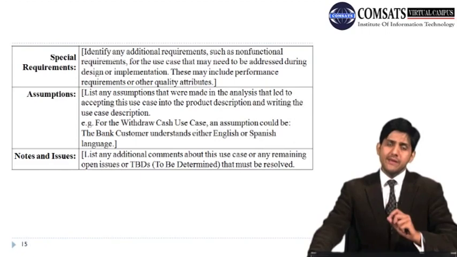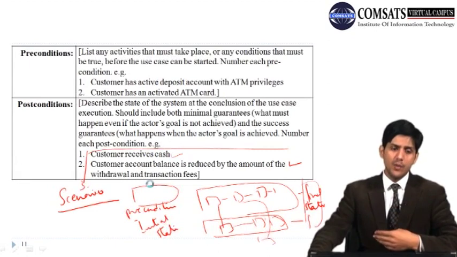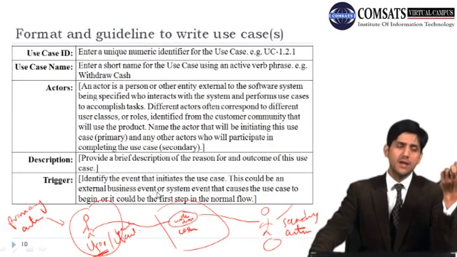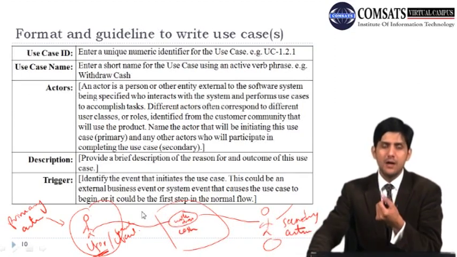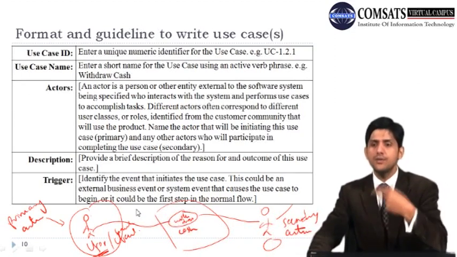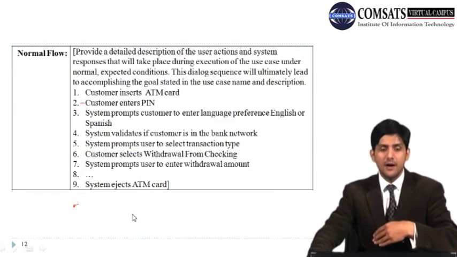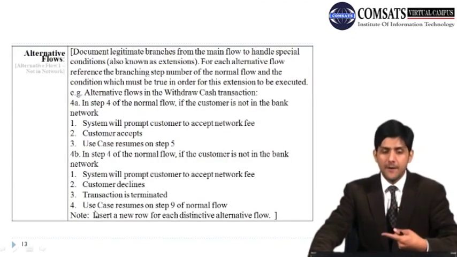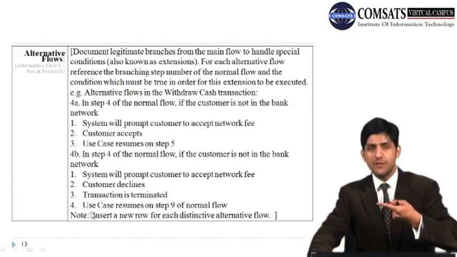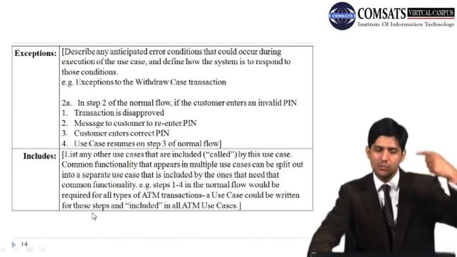Okay, so just to quickly recap, what are the things that you can have in a use case text? Starting with the use case ID, you can have the use case name, and a list of actors where you identify who is the primary actor who initiated this particular interaction. Then you write a brief description. Then you mention the trigger, that is how this use case would actually start. You mention some preconditions and postconditions. You mention the normal flow of events, and you mention alternate flows. Alternate flows are extensions, whereas you can also have exceptions, which are error messages, or the things that can go wrong in the normal flow of events.